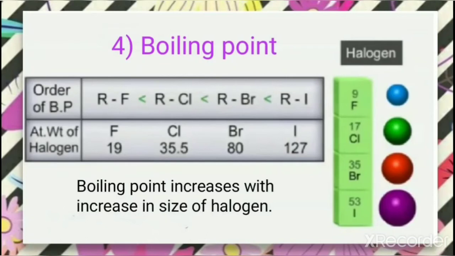So when we compare haloalkanes, we find that with the increase in the size of halogen atom, the atomic weight is increasing. That means it shows a greater increase in the boiling point also. So we can say that the boiling point increases with the increase in the size of halogen atom in haloalkane.